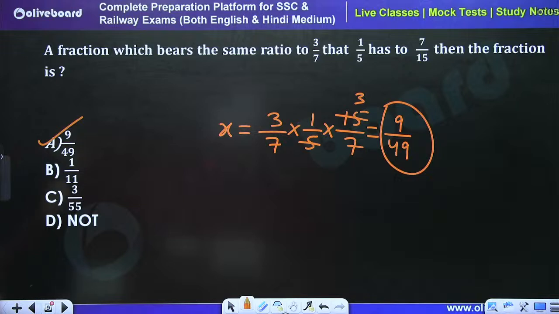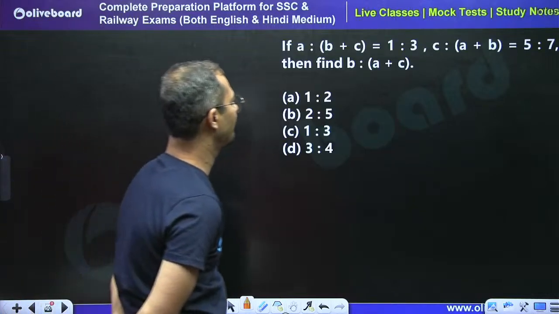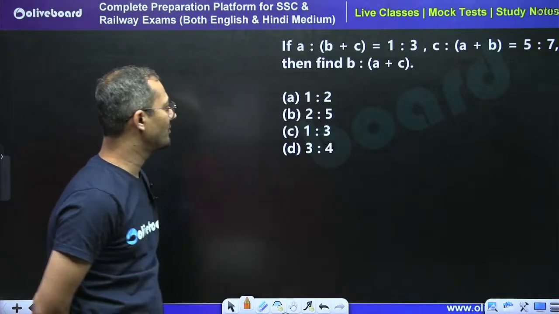Okay, very good, understood. So moving forward, now tell me, what is the answer of this question? Yes, please. Tell me, what is the answer of this question?